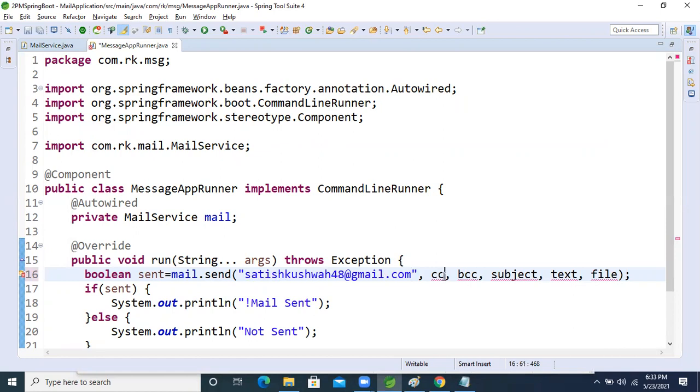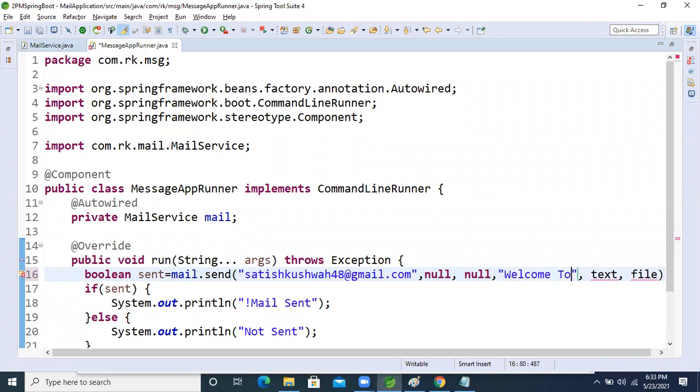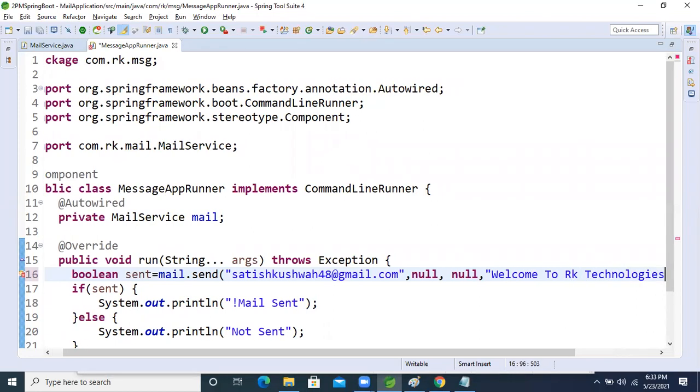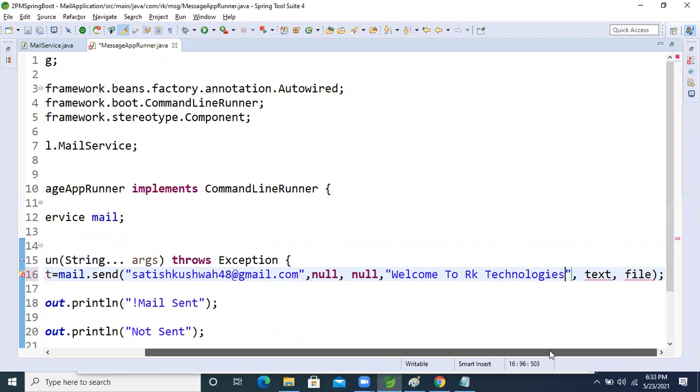Okay, so CC still I'm taking null, right? BCC also I'm taking null only. Subject, what am I giving? The message subject I'm giving is Welcome to RK Technology, right?